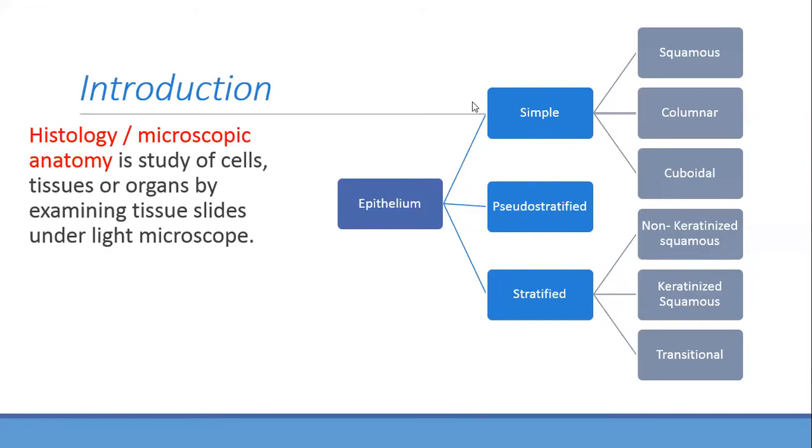Okay, so now next, stratified. Tell me what is the meaning of stratified? The opposite of simple is stratified. Faris said one layer, but then it can be many layers. Yes, very good. So more than one layer is called stratified. Okay, repeat by yourself: more than one layer is stratified, and if it is one layer, it is simple epithelium. Clear?